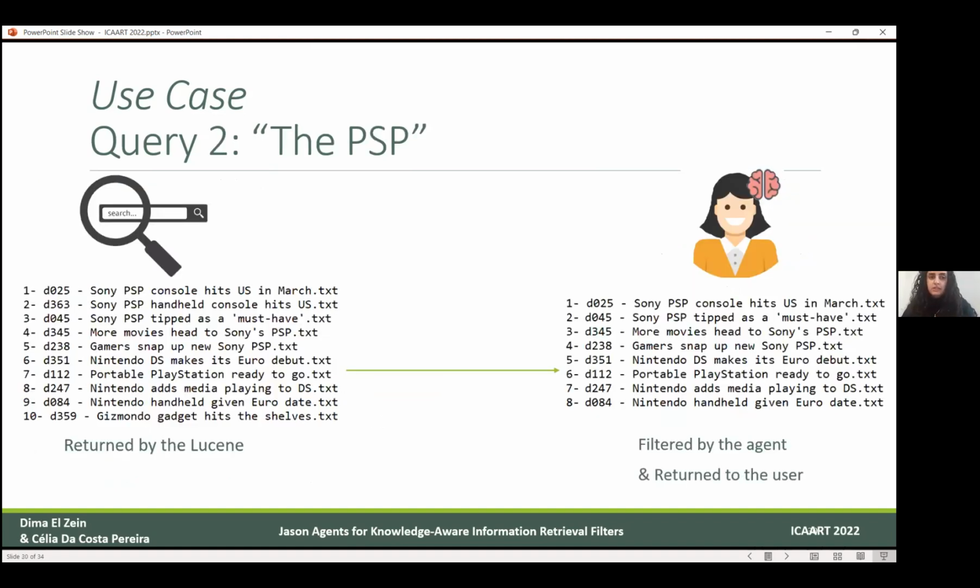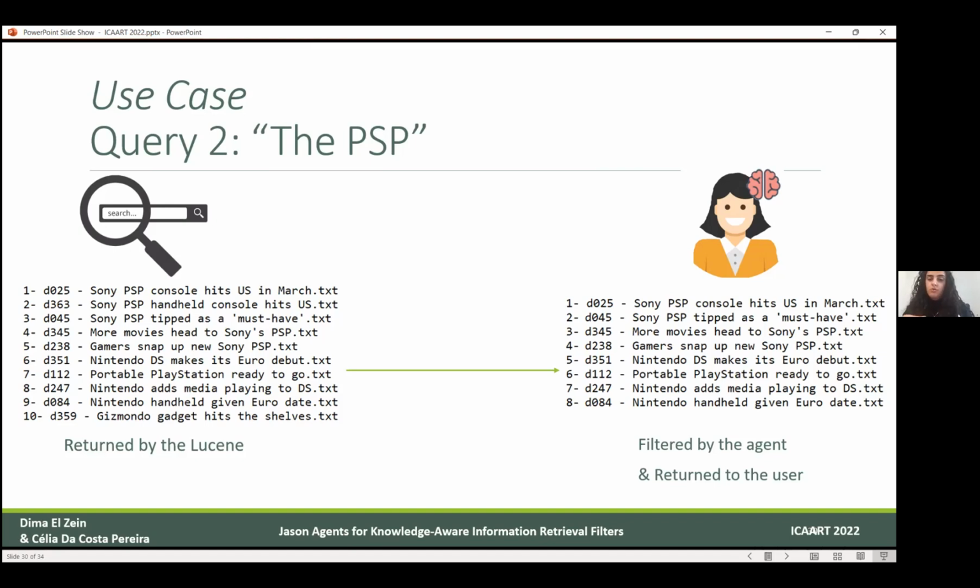The next interaction is that the user will submit another query, which is PSP. We see on the left the 10 documents returned by Lucene. And you will notice that not all those 10 documents were returned to the user, because the agent actually filtered them. The agent extracted the content of every text document of those 10, and compared it to its beliefs about the user's knowledge. And apparently it excluded 2 documents from the list of 10.